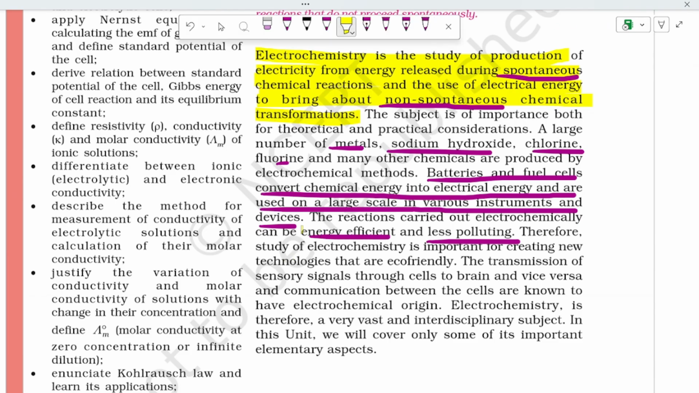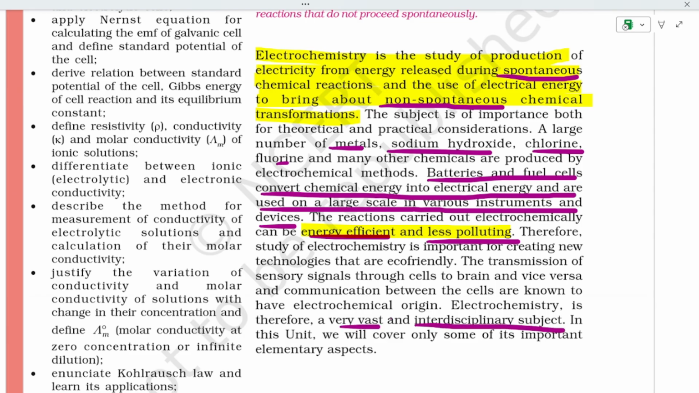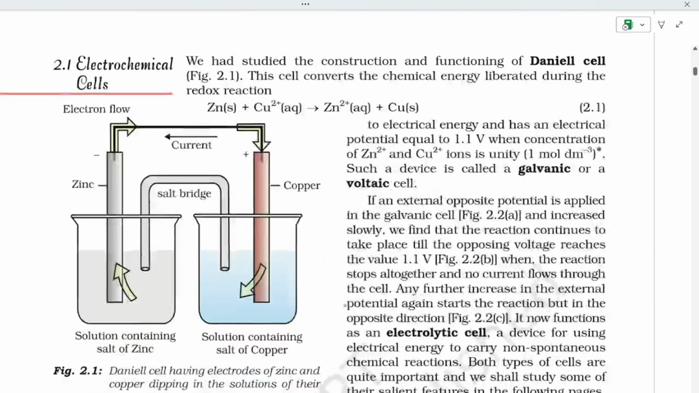This is a very important point: energy efficient and less polluting. Therefore, the study of electrochemistry is important for creating new technologies. And it is a very vast and interdisciplinary subject. In this unit we'll discuss that. First, they have given about electrochemical cells. We had studied the construction and functioning of the Daniell cell.